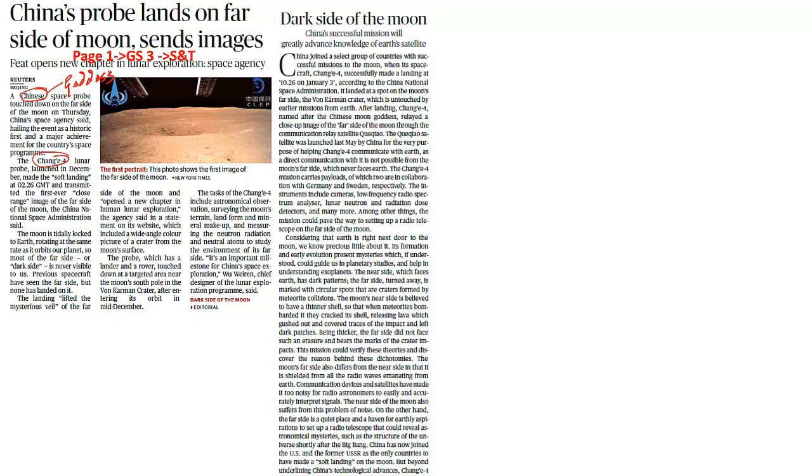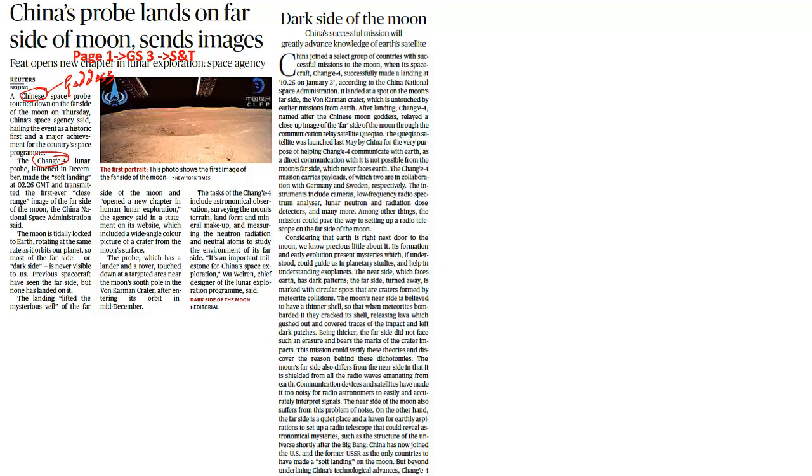So the first question that pops up is, what is the far side of the moon? How is it different from the near side of the moon? The first point that we have to understand is, as we stand on the earth, the moon which we are able to see, which we are able to visualize, is called the near side of the moon, and that which we are not able to see is called the far side of the moon or the dark side of the moon. Why is it called the dark side of the moon? That is because this region which is unexplored, which we have not visualized, has a number of things which are unexplored. That is the reason why this is called the dark side of the moon or the far side of the moon.